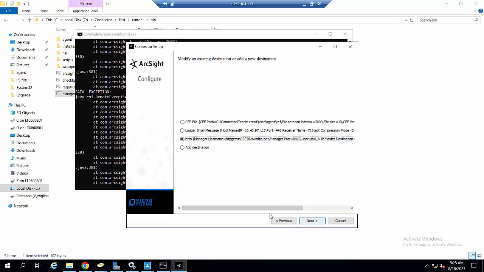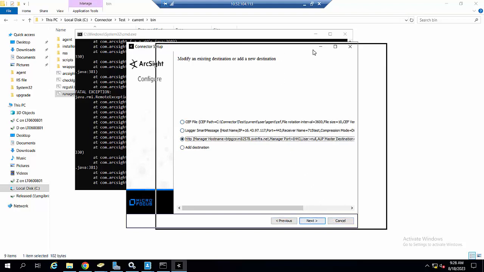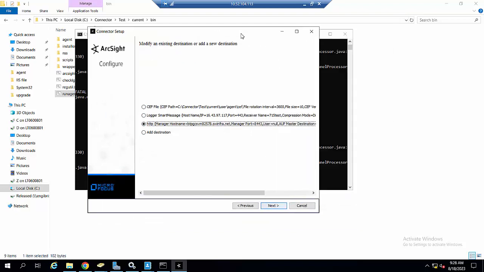So how will you do it, and why would you have to import the certificate manually? In some cases, when the ESM has some problem or you change the ESM certificate, then from the connector side, the old certificate is no longer valid, and you will have to import the latest certificate of the ESM to the connector to be forwarded to the ESM.